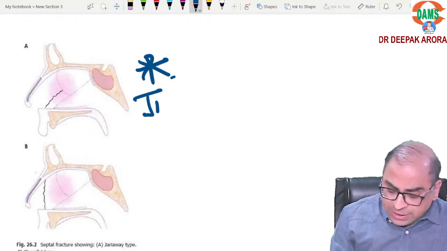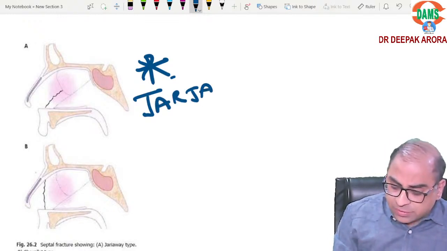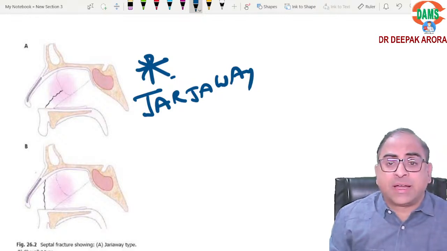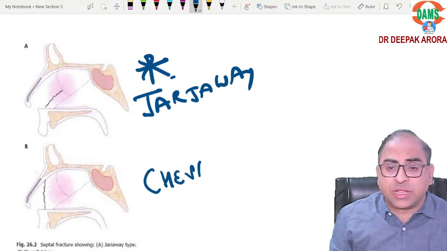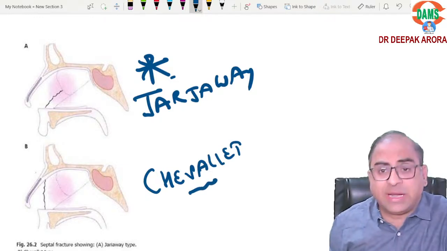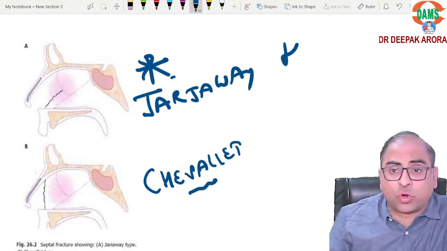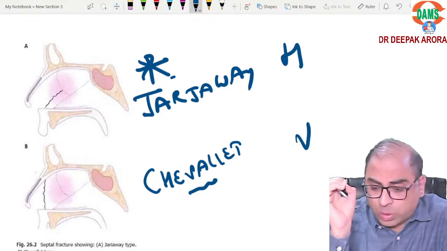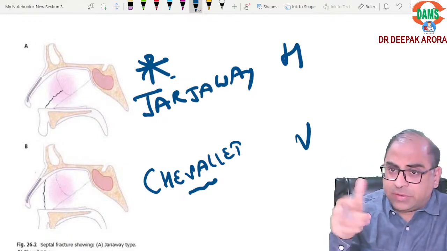Everybody knows this one, Jarjaway fracture. They can ask you Jarjaway, or they can ask you Chevalate fracture. Jarjaway fracture, Chevalate fracture. Is it clear? This is known as horizontal fracture. This is known as vertical fracture. Vertical fracture. Is it clear?